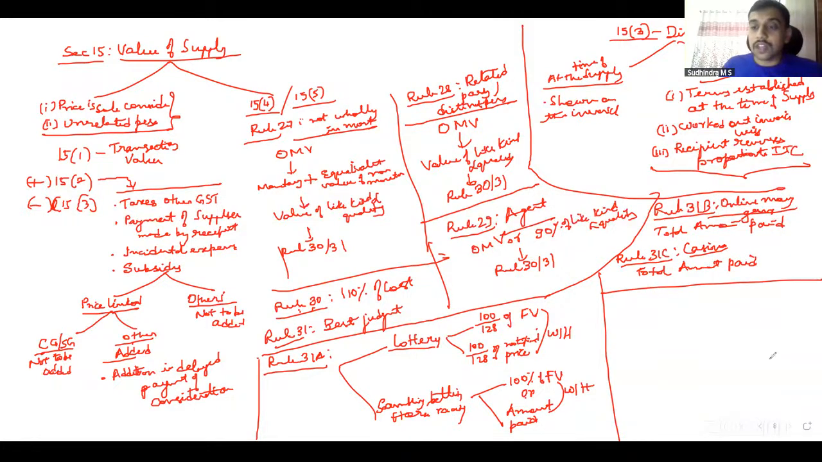Apart from this, rule 32 gives us certain specific supplies. This is an option given to the supplier. He can, instead of going with transaction value, come to this. The first one is conversion of foreign currency. In case of conversion of foreign currency, we have two options.